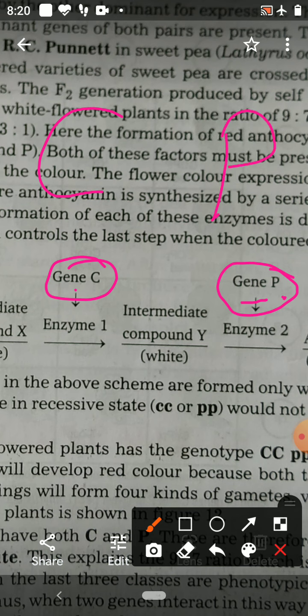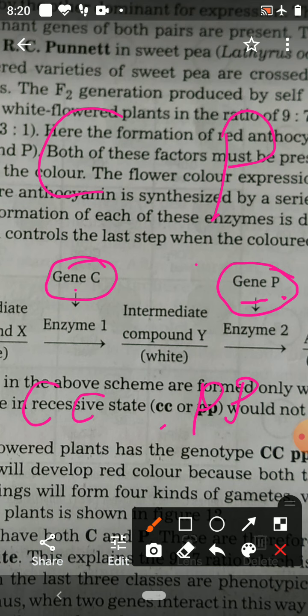If any one is absent or they are in the recessive state, recessive state means like a small c or a small p, then anthocyanin pigment is not formed and the flower remains white.